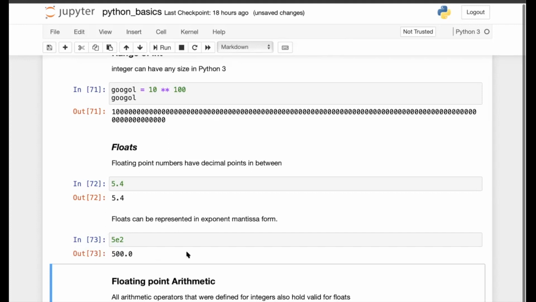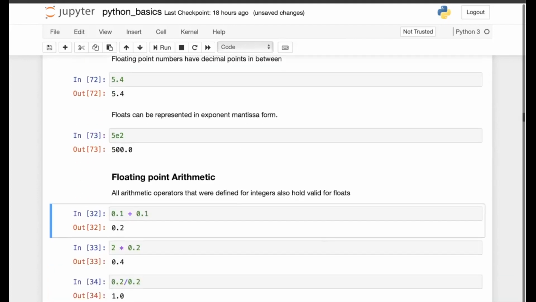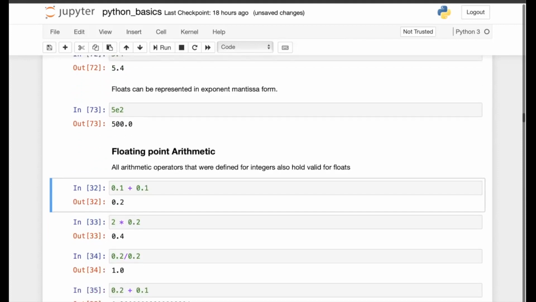So this is how you can represent the floats. There are two ways: either you can use it directly by defining the decimal point where it actually is, or you can represent it through exponent mantissa form. Now, floating arithmetic is the same. All the operations, addition, multiplication, division, subtraction, which we had seen for the integers, are also valid for floating point numbers as well.